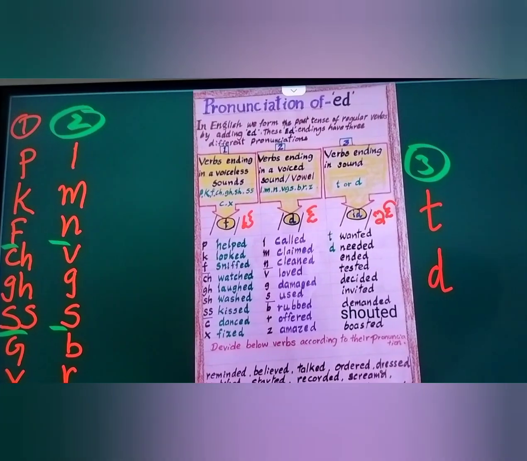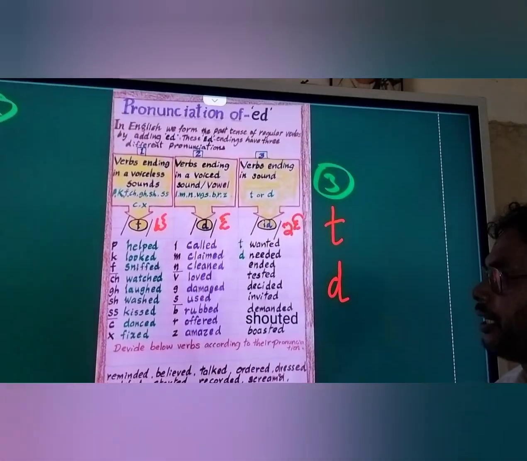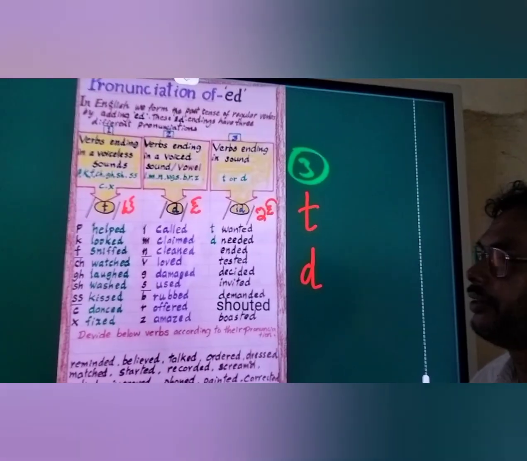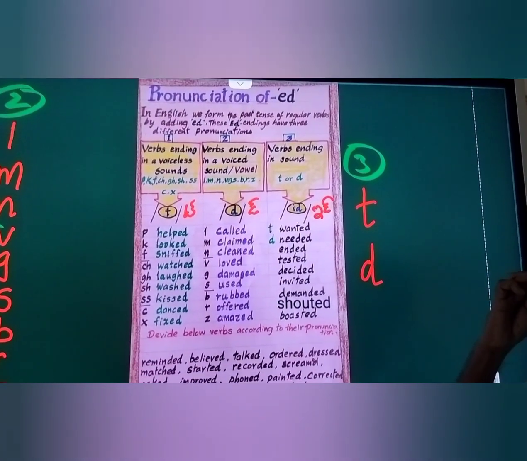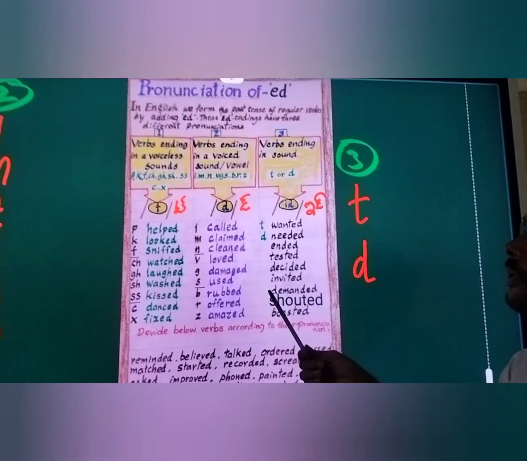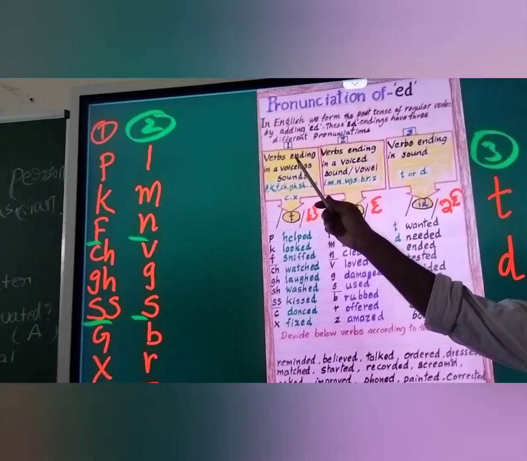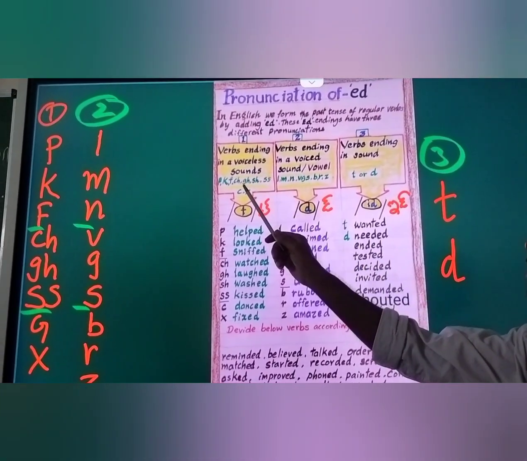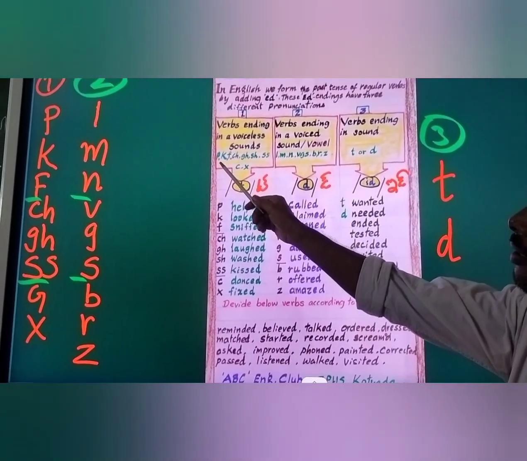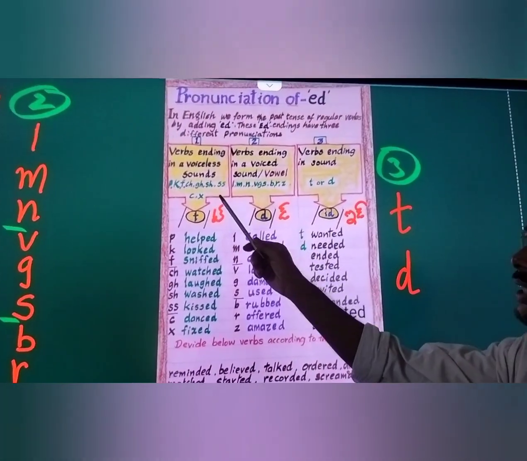So, we make the verb two form of regular verbs by adding ED. These regular verbs have three different pronunciations. Everybody must know. The first one is verbs ending in voiceless sounds: P, K, F, CH, SH, S, X.